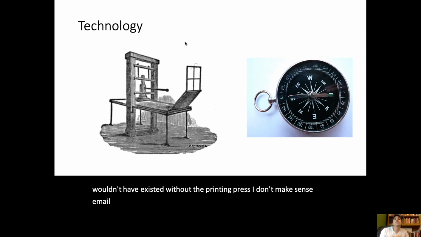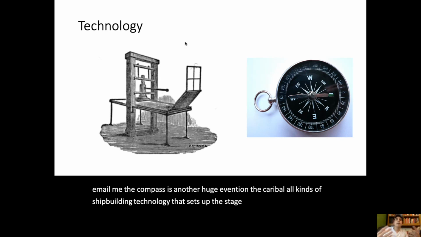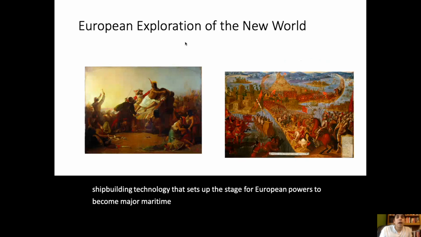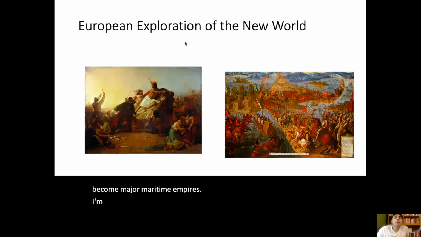The compass is another huge invention. The caravel, all kinds of shipbuilding technology that sets up the stage for European powers to become major maritime empires. So Europeans become major maritime empires. European exploration of the New World.